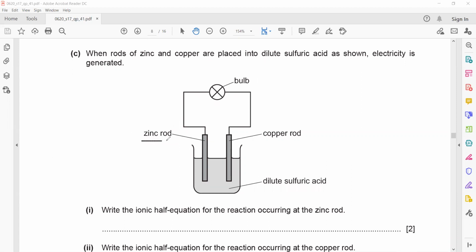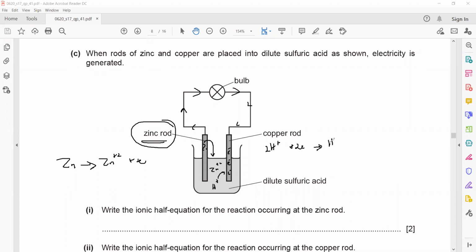The more reactive metal tends to lose electrons easily. So here zinc is more reactive, so the zinc atom will go inside the solution as a zinc ion. When the zinc atom goes into the solution as a zinc ion, the electrons will travel from the zinc surface to the copper surface. Electrons are negative, so these electrons are attracted towards the hydrogen, because hydrogen is a less reactive positive ion. So hydrogen ions are attracted towards the electrons, which results in the formation of hydrogen gas. So we will see bubbles.